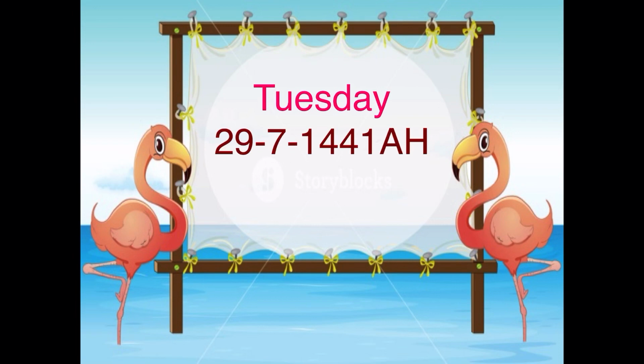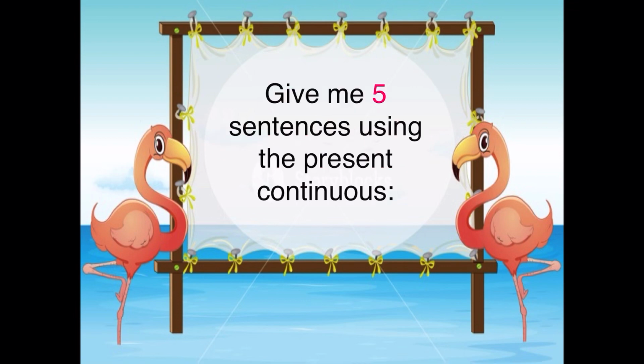Before starting my lesson for today, let's take a quick revision about our previous lessons. Are you ready? First of all, I want you to give me 5 sentences using the present continuous. Number 1.